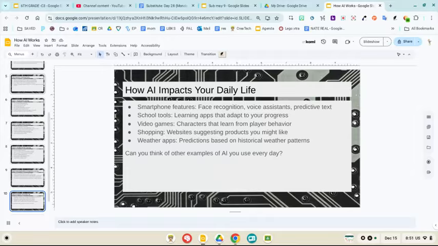Weather apps use predictions based on historical weather patterns. What was the weather like at this time 2 years ago? What was it like 3 years ago? And it can use that information to predict what it might be like now. Can you think of other AI uses in your daily life?